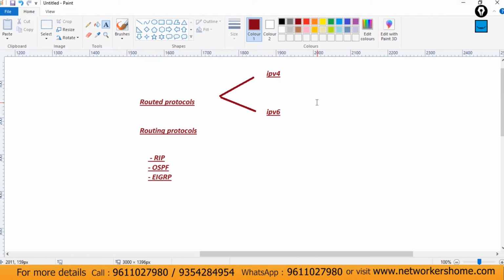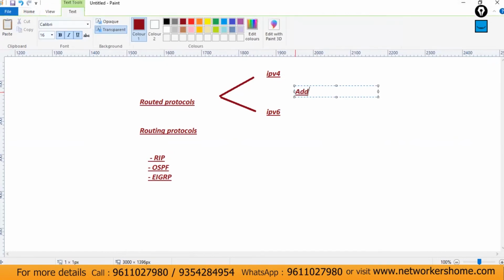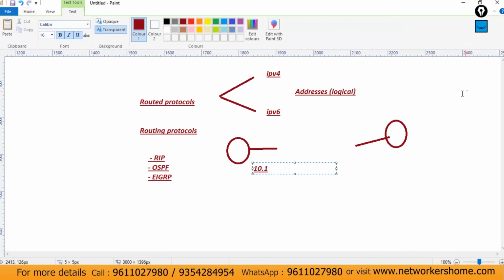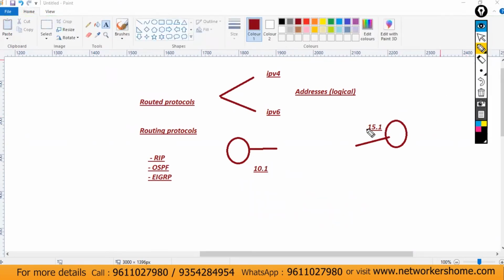Routed protocols deal with addresses, the logical kind. If you have to transfer data between two devices, first of all we need addresses. Let's consider I'm using 10.1 here and 15.1 here, so between these two devices these are the addresses.